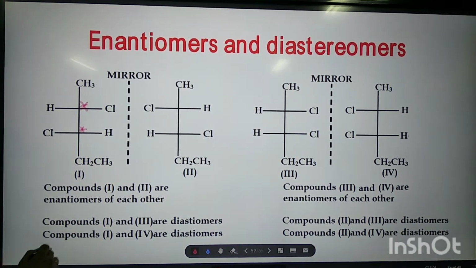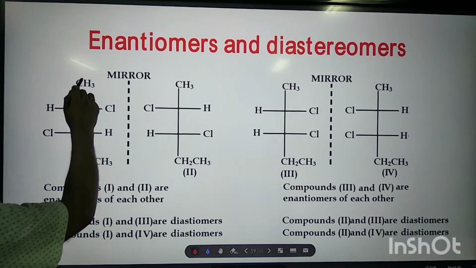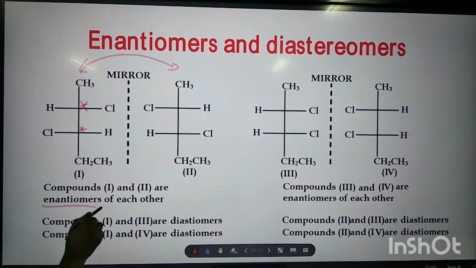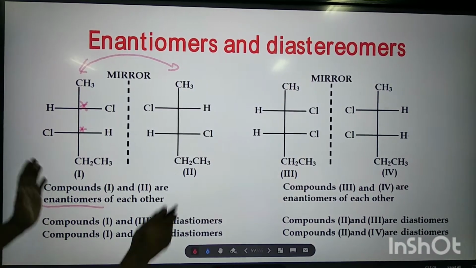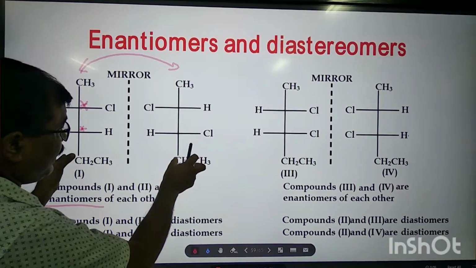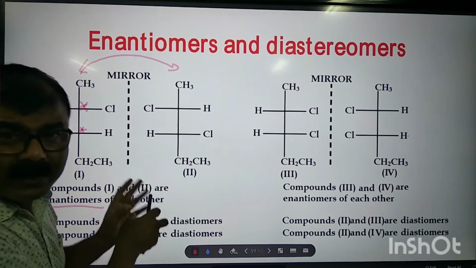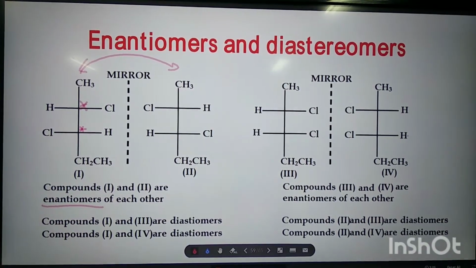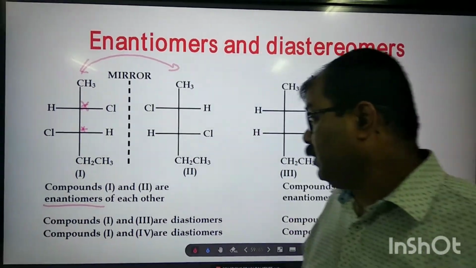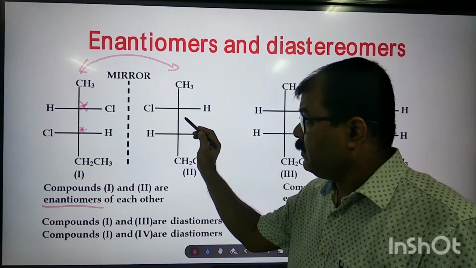Now, straight away you can say that compound 1 and compound 2 are enantiomers, because these are non-superimposable on each other. They are mirror images but not superimposable on their mirror images.